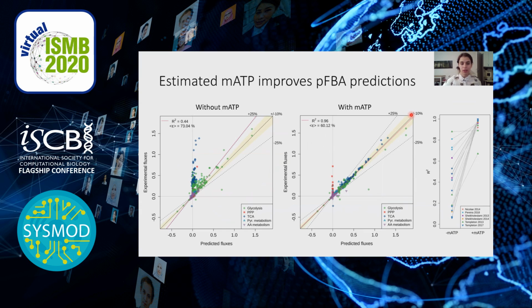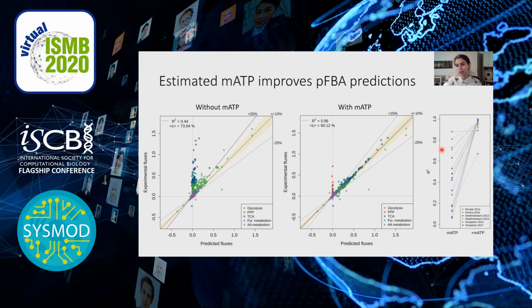So then we used these mATP values as constraints, and we looked at the overall agreement of the predicted versus experimental fluxes. And as you can see, the predictions improved by a lot. So the R² increased from 0.44 to 0.96.